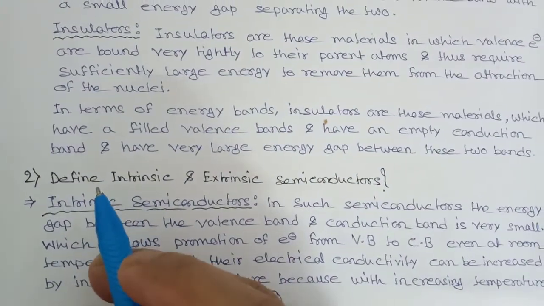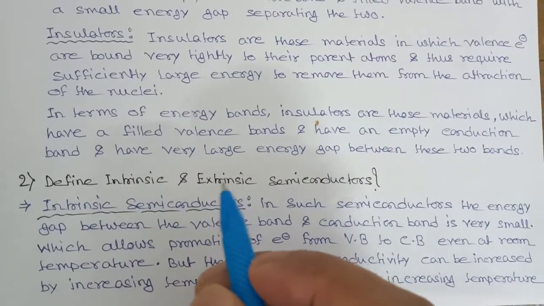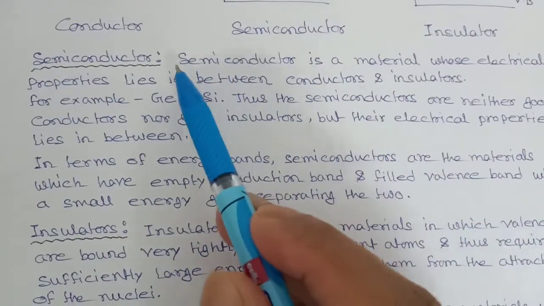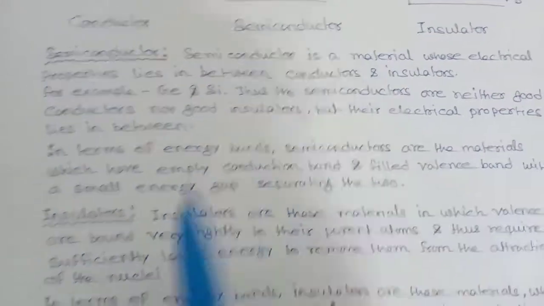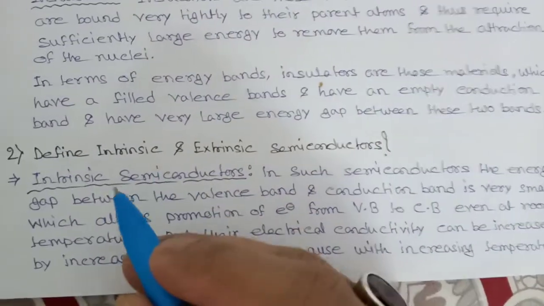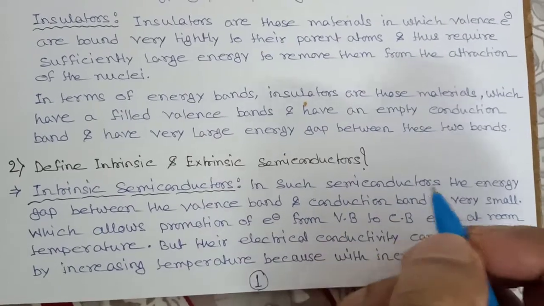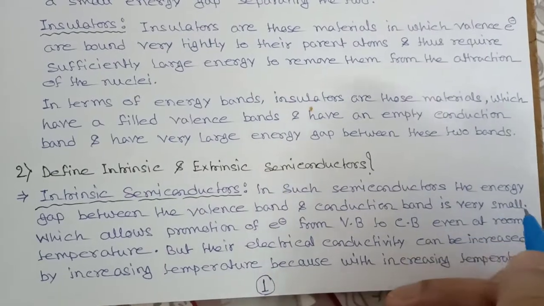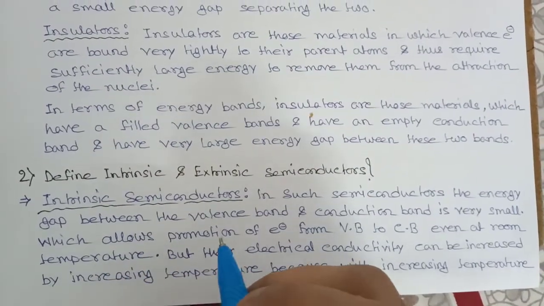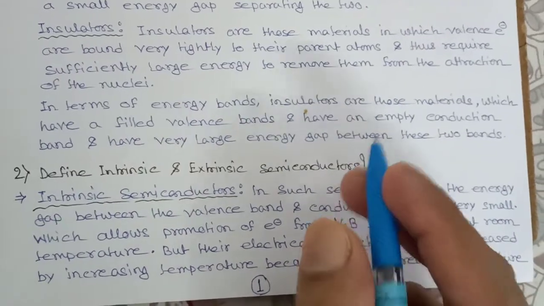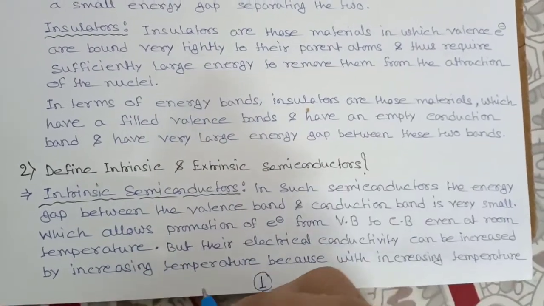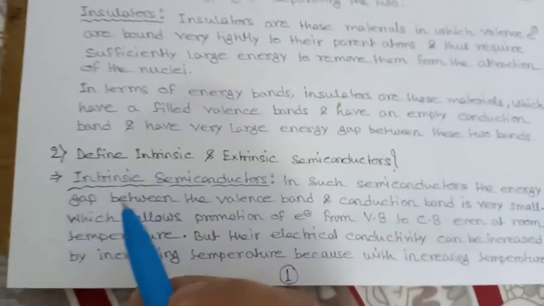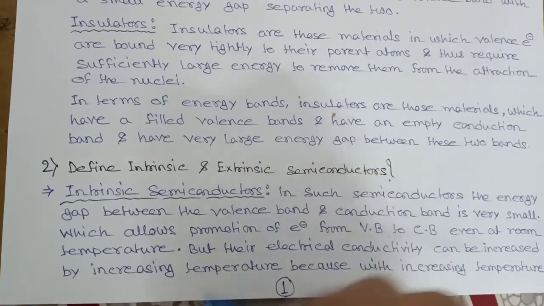Second question is, define intrinsic semiconductor and extrinsic semiconductor. So semiconductor can be further divided into two categories, one is extrinsic, another is intrinsic. Intrinsic semiconductors: in such semiconductors, the energy gap between the valence band and the conduction band is very small, which allows promotion of an electron from valence band to conduction band even at room temperature. Means at room temperature, electrons can go from valence band to conduction band in case of intrinsic semiconductor because their energy gap is very low.